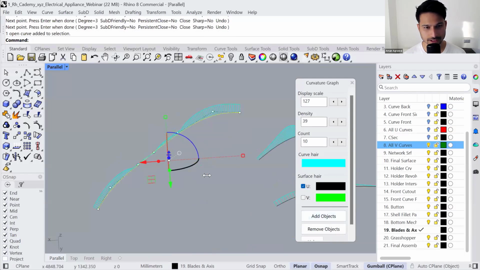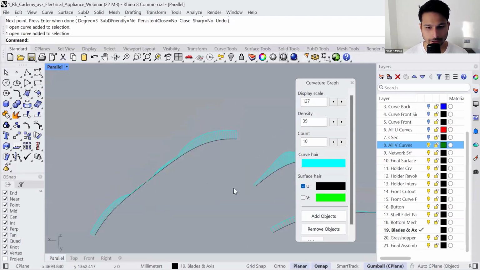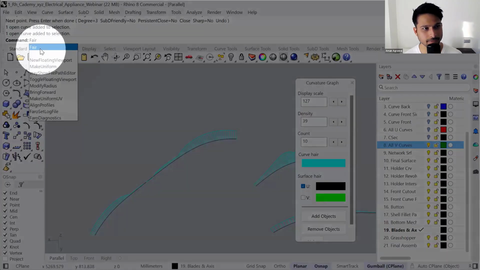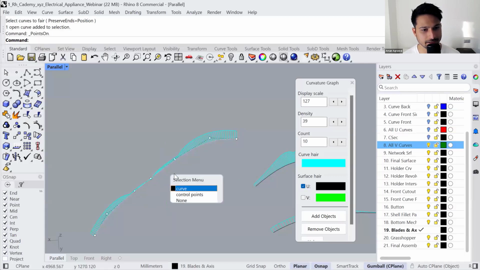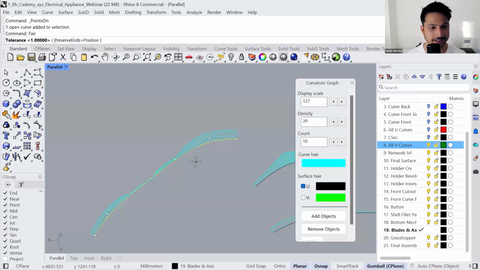So let me show you. Run the command Fair, and just keep running it multiple times. You will notice that the curve will automatically smooth out. So you can use this command to assist you in smoothing out the curve, fairing the curve.